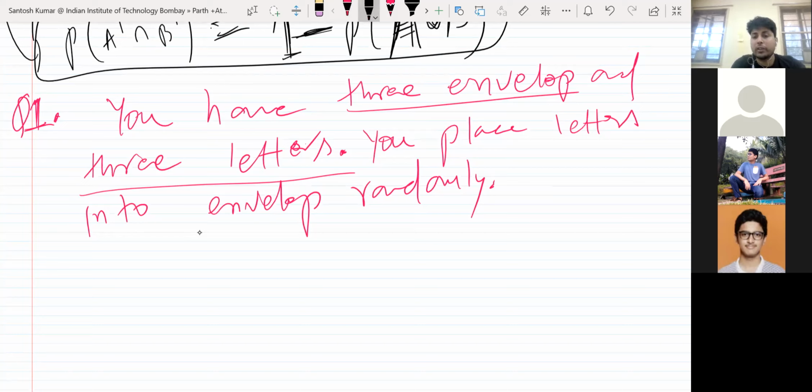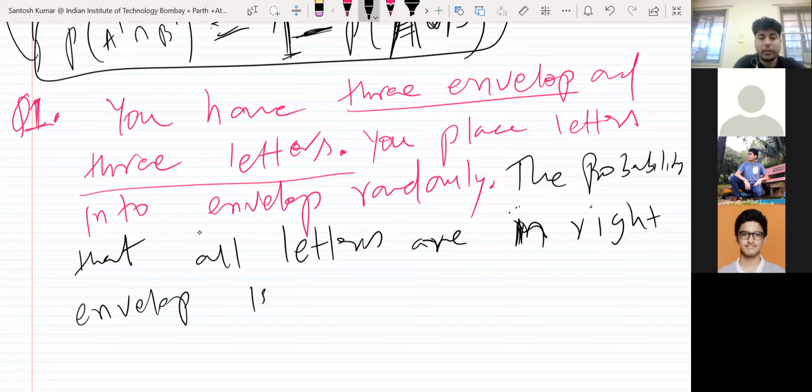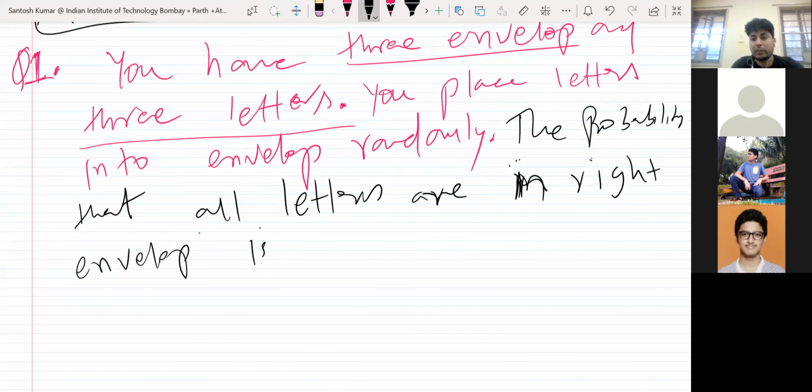Then what is the probability that all letters are in the right envelope? It means the first letter should be in the first envelope, the second letter in the second envelope, the third into the third envelope. So tell me, what is the probability that all letters will be in the correct envelope, the right envelope? So they will not be placed into the wrong envelope.